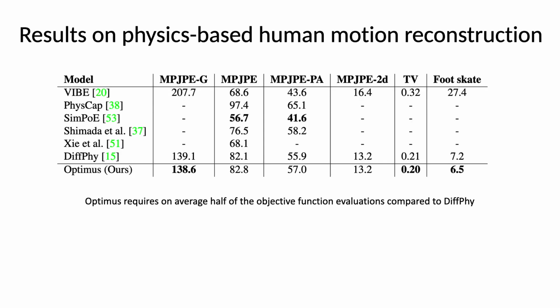In the next experiment shown here, we apply our approach without retraining to reconstruction from video and compare to other methods from the literature. Compared to the original DiffPhy approach that uses BFGS, the optimization with Optimus requires on average half of the evaluations of objective function, while producing results of similar or better accuracy, as can be seen from the mean per joint position error metric. We refer to the paper for further evaluation results and ablation studies.